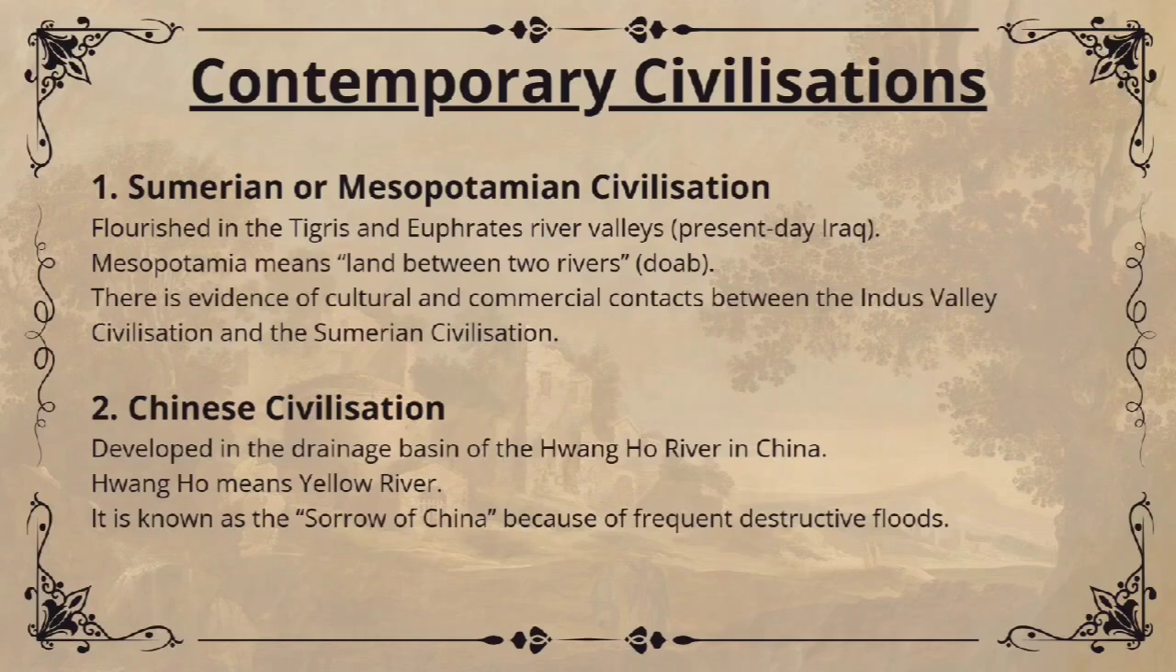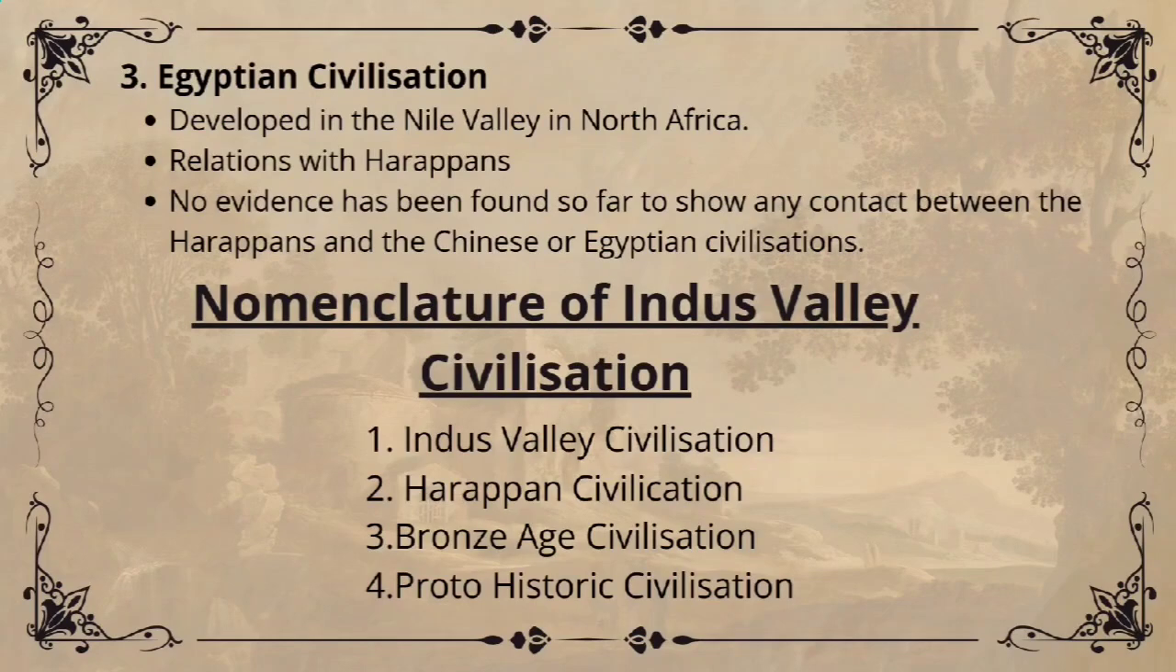The second one, Chinese civilization, developed along the Huanghe, the Yellow River in China. The river is called the Sorrow of China because of its frequent floods. No clear evidence of contact with the Harappans. Coming to the next page, the third one, Egyptian civilization, developed in the Nile Valley of North Africa. No archaeological evidence of relations with the Indus people.